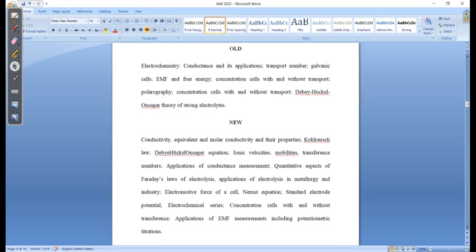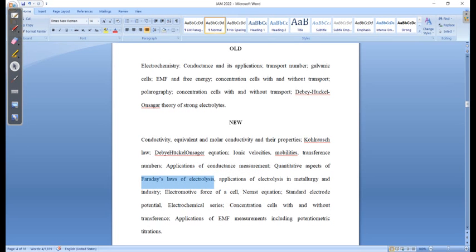But the important thing is that in the old syllabus polarography was there, and it is not in the new syllabus. So you do not need to study polarography, but definitely you will study potentiometric titration, right? And they have mentioned some other things also, like Faraday's laws. Earlier there were no Faraday's laws of electrolysis, but now they have included them.